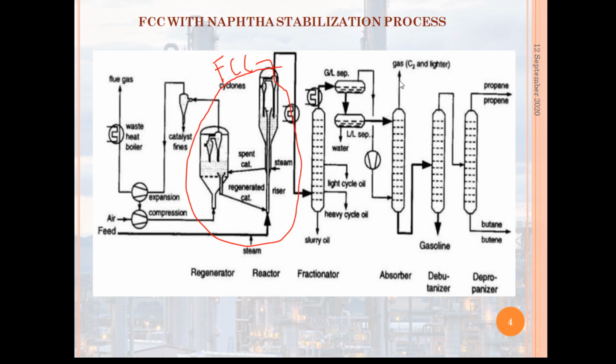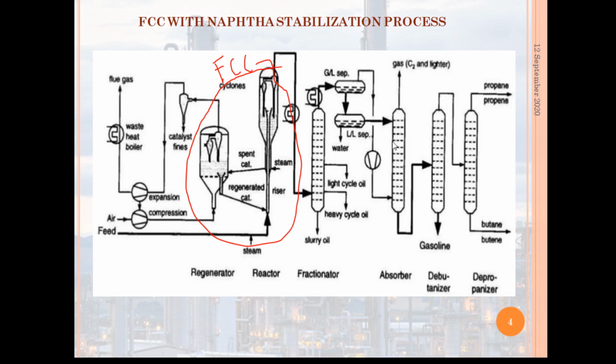The unstabilized naphtha from the main column goes to the primary absorber unit, where it absorbs heavier hydrocarbons in the gas streams.